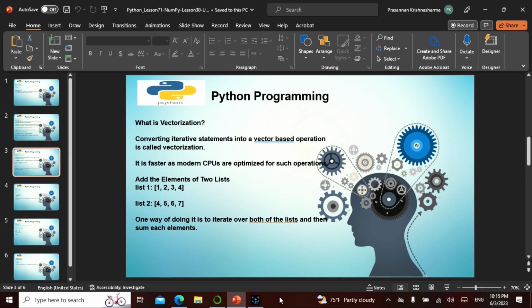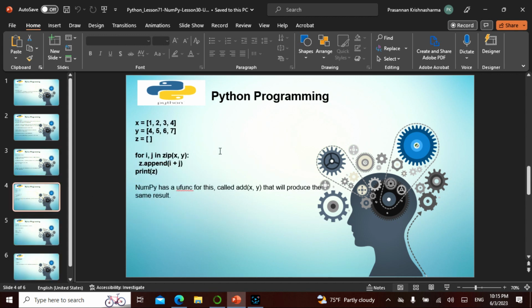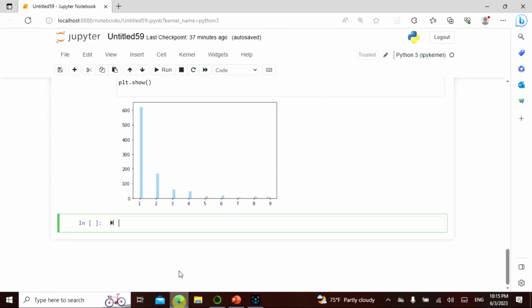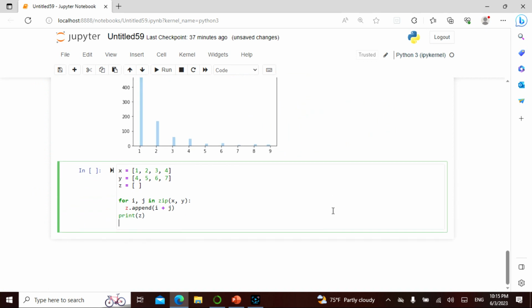Okay, so we can actually add list 1 to list 2. One way of doing it is to iterate over both of the lists and then sum each of the elements. Now x is equal to this, y equals this, and this we have already seen. So let's take this and put it here in our Anaconda Jupyter notebook and see what it does. We have x, y, z.